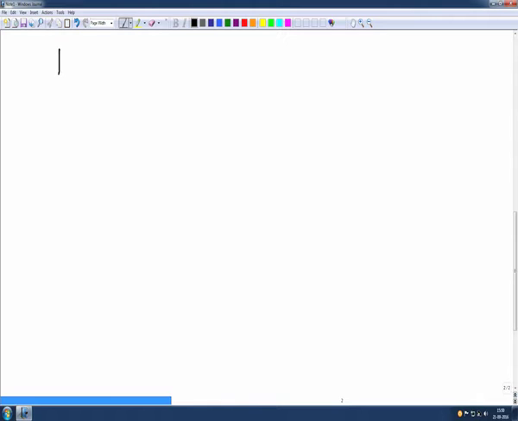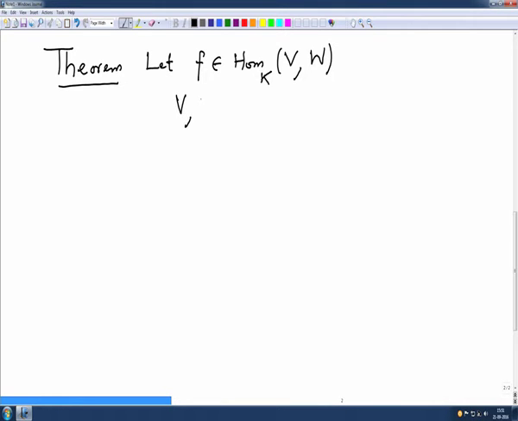Okay, in this lecture just one theorem I want to prove is the following. This is the main interest of this few minutes discussion. This is the theorem. Let F belong to Hom_K(V, W), a linear map from V to W. It is not always necessary to assume V and W finite dimensional, but let us assume V and W are finite dimensional. Then